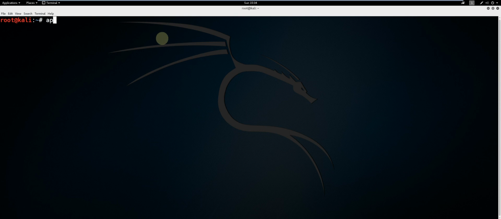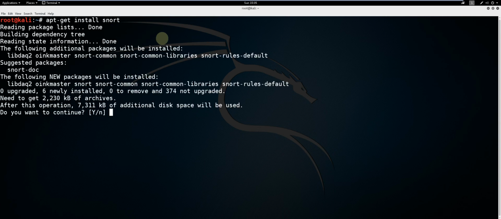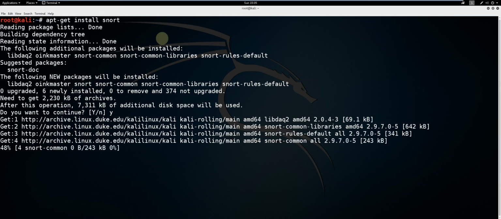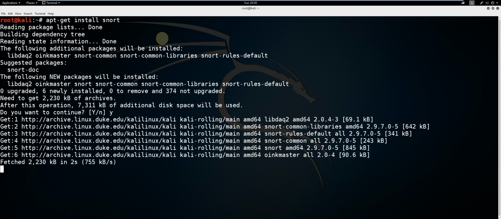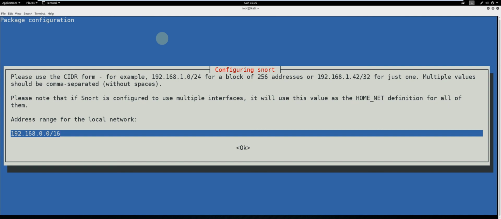Firstly, type apt-get install snort and press enter. When prompted, press Y to continue. Okay, so this is asking for the address range of your local network.